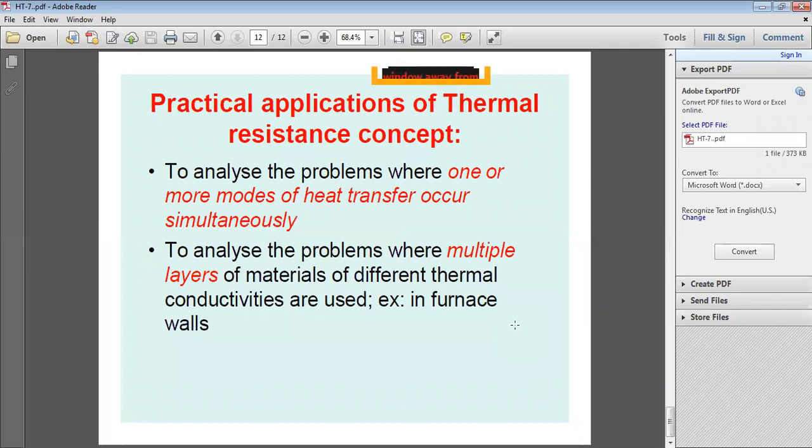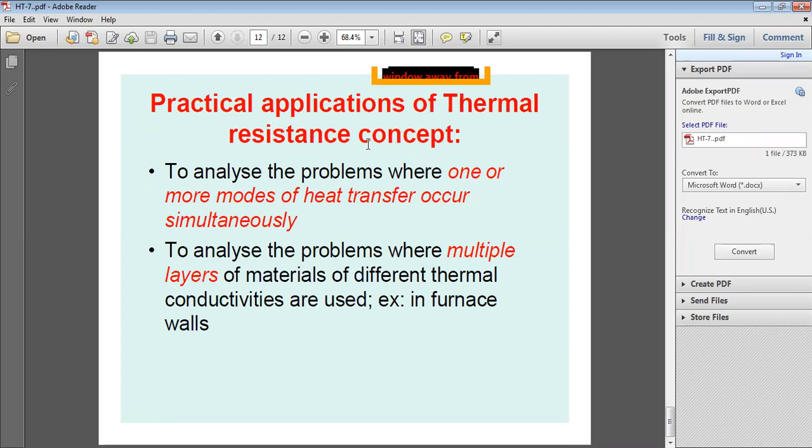Whenever you combine convection and conduction, and there is combined heat transfer, how do you calculate the resistance? For that, you have to go for the universal heat transfer coefficient, capital U, by combining conduction and convection. That is 1 by U is equal to 1 by HA plus L by KA. Like that, the relation is. I will give that combination of conduction and convection tomorrow.